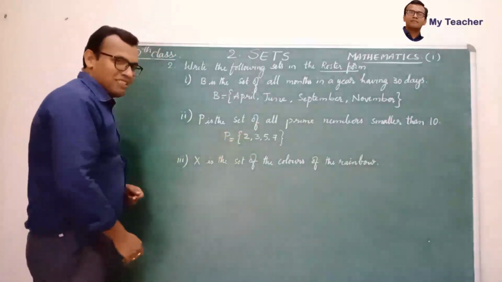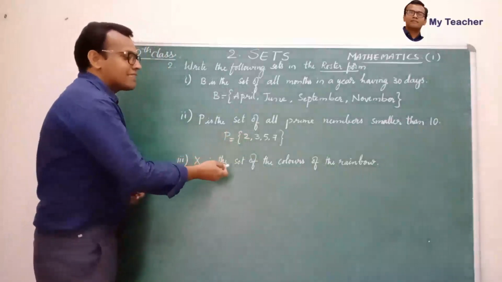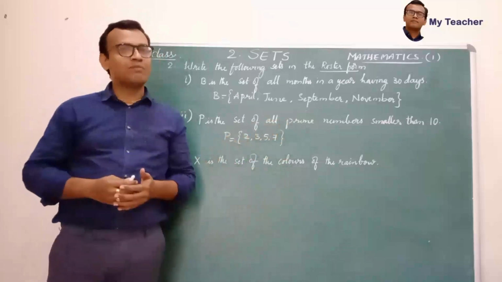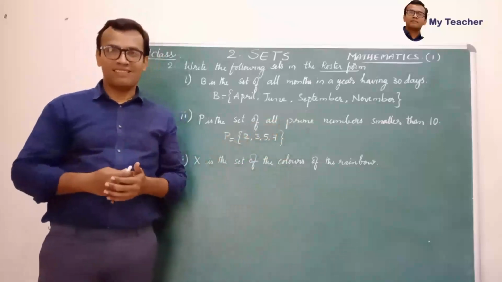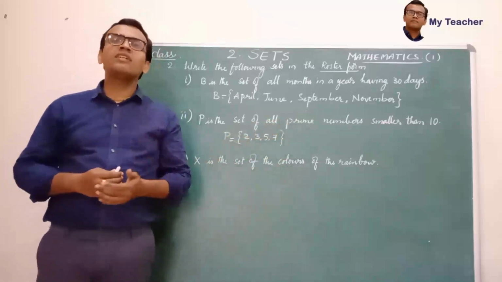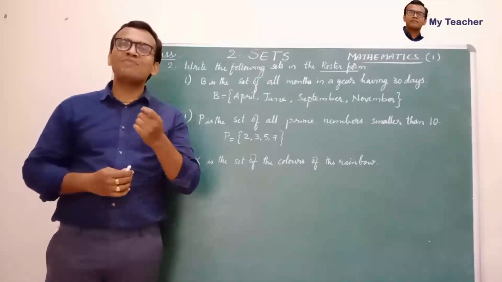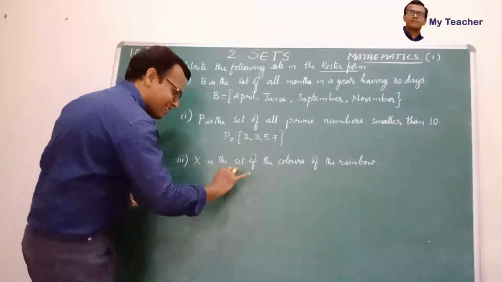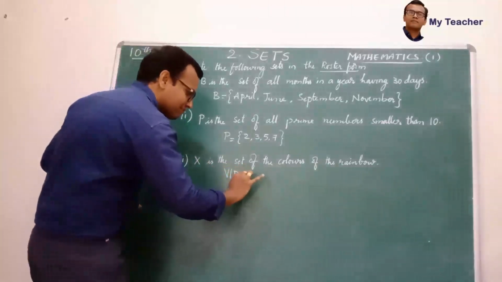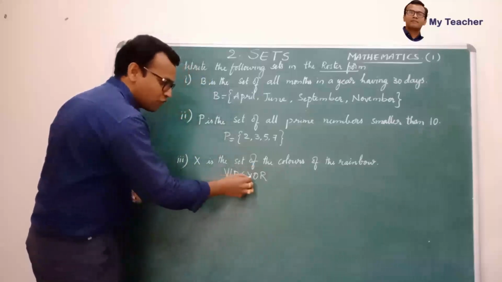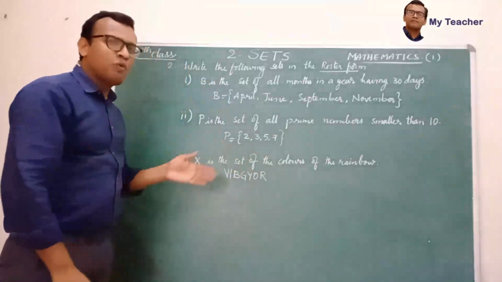Now third one, X is the set of the colors of the rainbow. Rainbow will have 7 colors, right? And there's a word to remember all the 7 colors in rainbow, which is called VIBGYOR, like this. 1, 2, 3, 4, 5, 6, 7. Yes. So what are the colors?